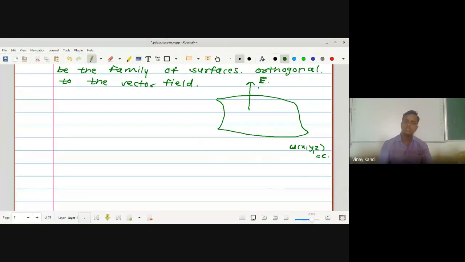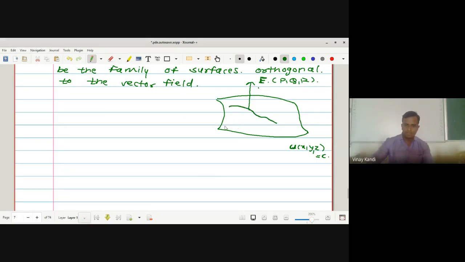This E is equal to P, Q, R. Now this is the family of surfaces and this is the vector field E, which is PQR, and this family of surfaces is orthogonal to the vector field E. And this is the curve on the surfaces.